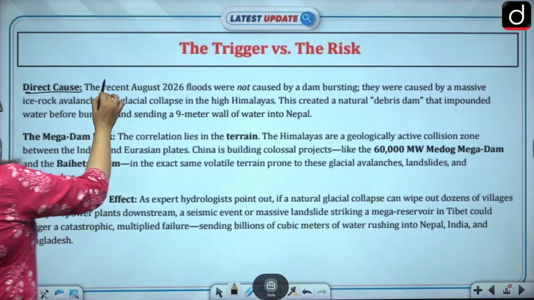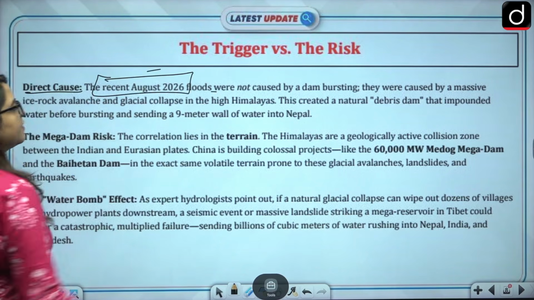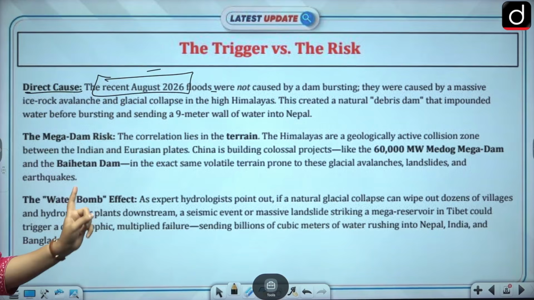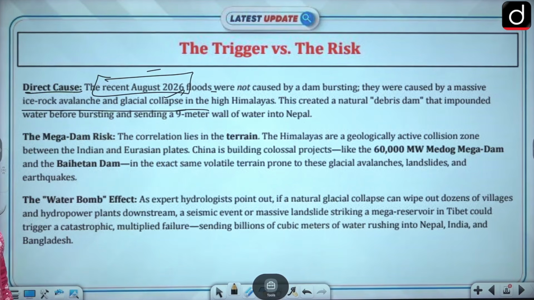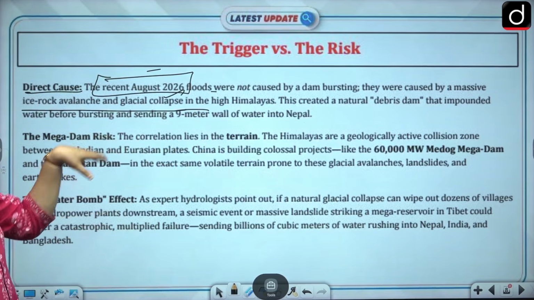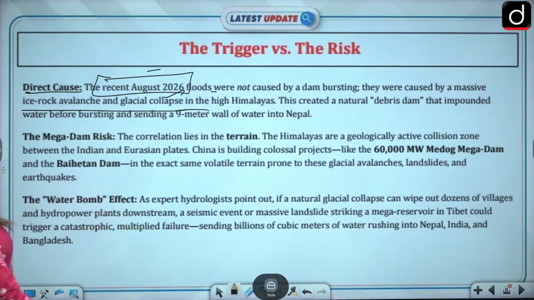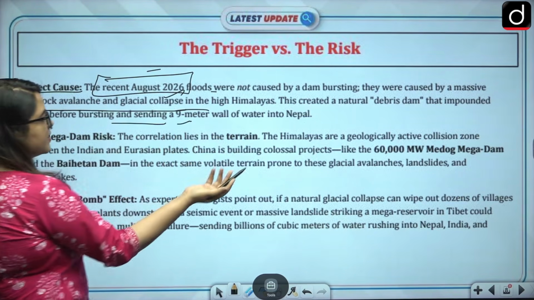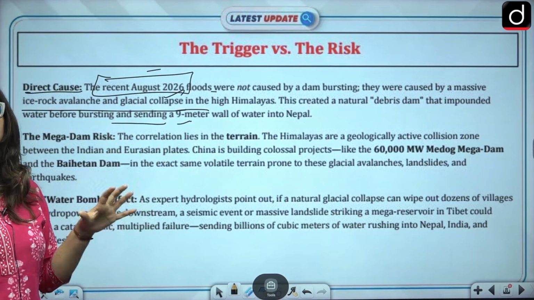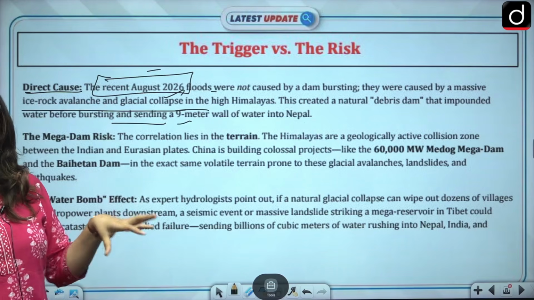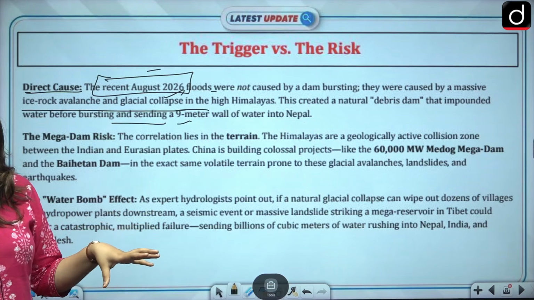Number one, there is a direct cause. The recent August 2026 floods were not caused by a dam bursting. So it is not a direct cause, but they were caused by a massive ice rock avalanche and glacial collapse in the high Himalayas, right? This created a natural debris dam that impounded water before bursting. So we can say that it wasn't direct, but then indirectly, why is the glacier melting there? Why are they even moving there? Because your constructions have made them weak, right?